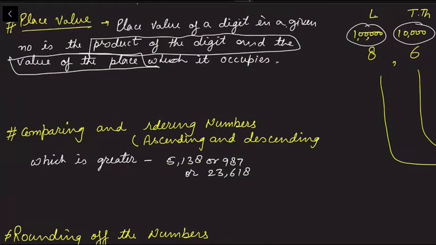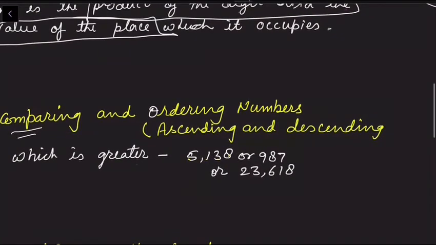Comparing and ordering numbers. In comparing, we want to see which number is greater or lesser, and in ordering, we put the numbers in ascending or descending order. For example, if I have three numbers, 5,138, 986 and 23,618, it is very simple. First we count the digits.